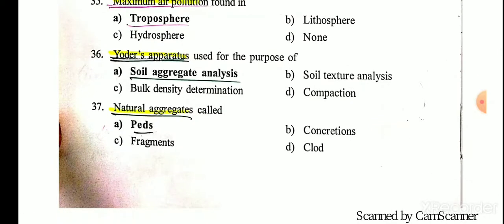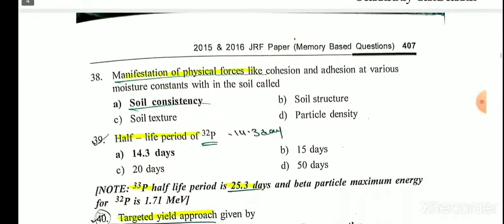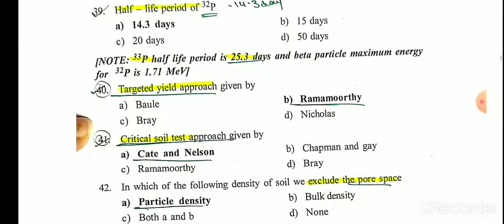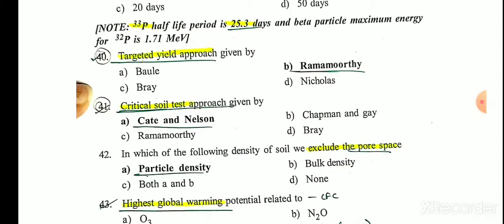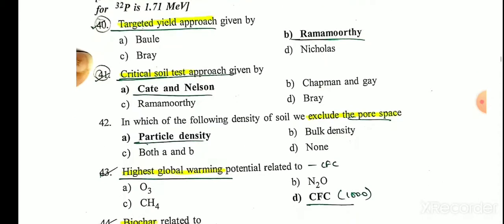Natural aggregate is called peds. Manifestation of physical forces like cohesion and adhesion at various moisture contents within the soil is called soil consistency. Half-life period of P32 is 14.3 days. Targeted yield approach was given by Ramamurthy. Critical soil test approach was given by Cate and Nelson.